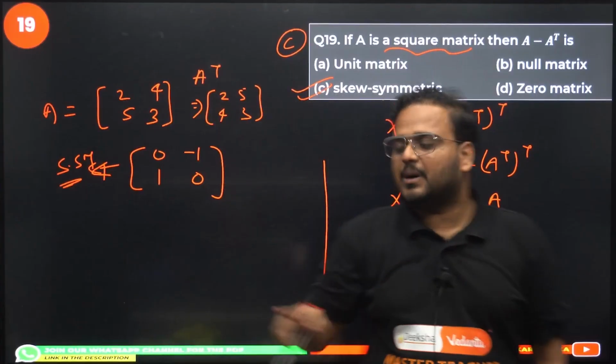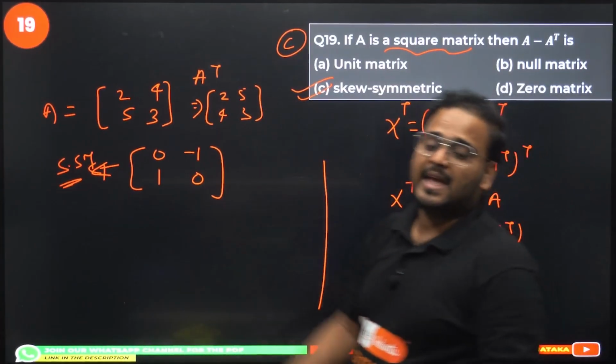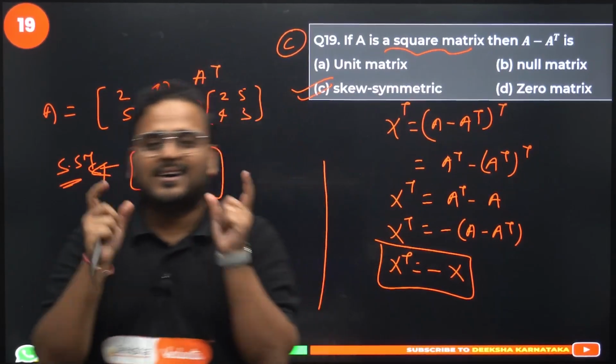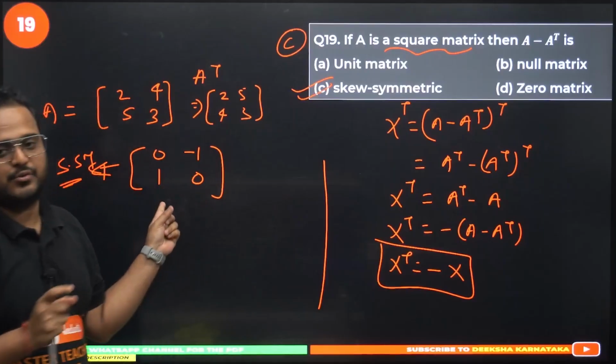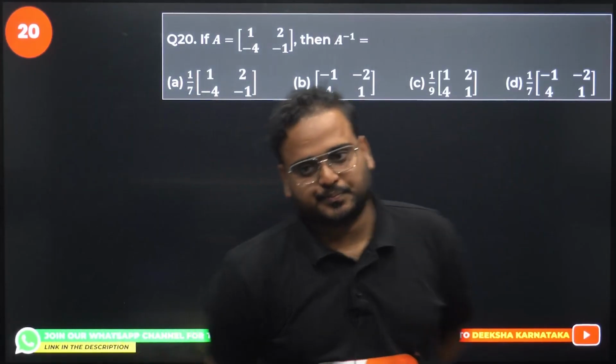I've given an example over here. If this doesn't make sense to you, this should. Any square matrix taken, A minus A transpose, will give me what? A matrix which is skew symmetric in nature. 19th is done. Question number 20 now.